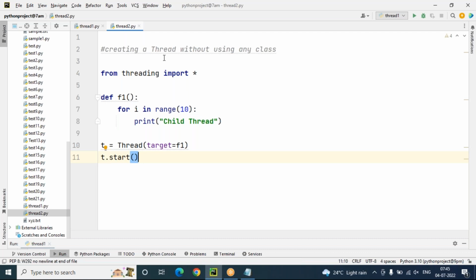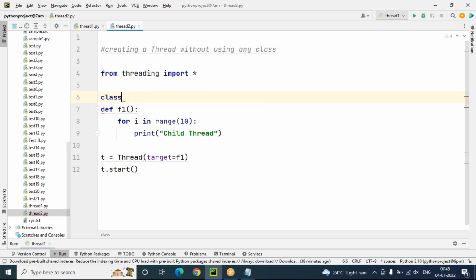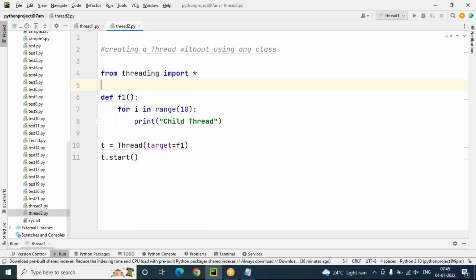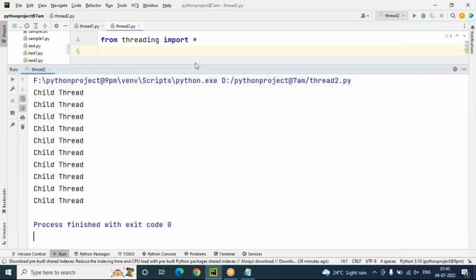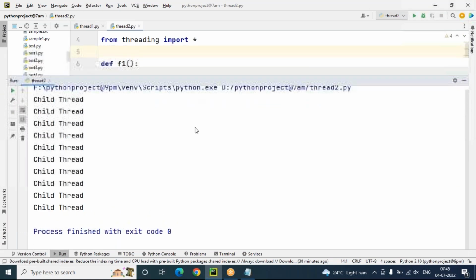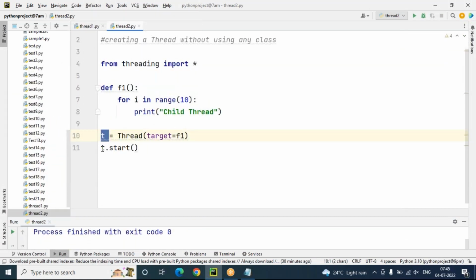So this creates a thread. Yes, I created a thread without using a class. I have not used any class, no class keyword is there, no class name is there. Did I use any class? No class. So this is creating a thread without using any class. Now let's run this. We are getting child thread like this. How many times? 10 times. Because whenever the thread starts execution, this thread is targeting which function? The f1 function. The f1 function will execute happily like this.